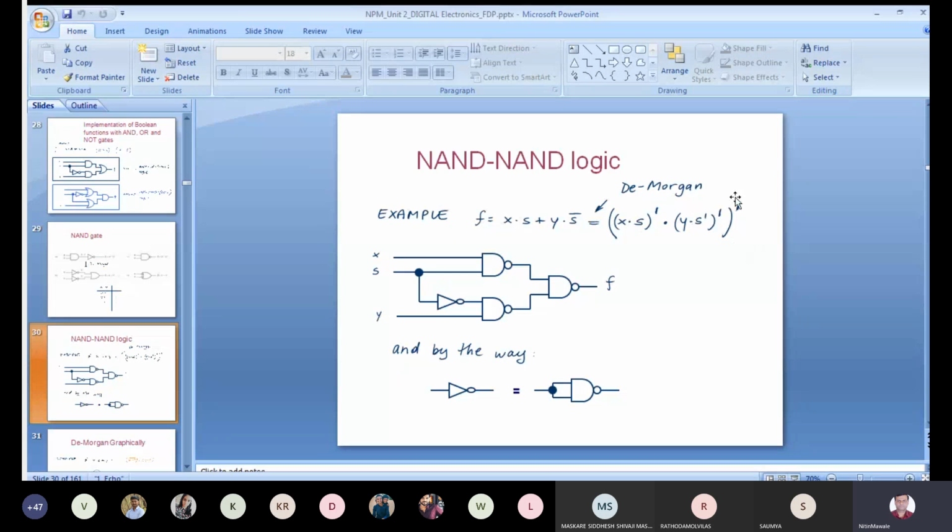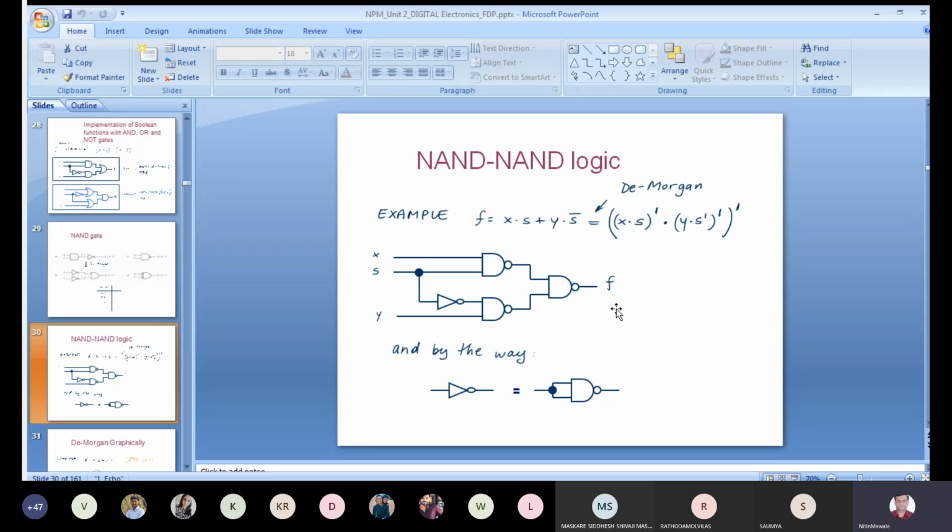So you will not get the bar again and again. So the S bar here is obtained with the help of this NOT gate. Are you getting this? And if you solve this, you will get the same answer. So that's why I can say that the product is converted into a summation form after that. So you will get it here with NAND logic also.